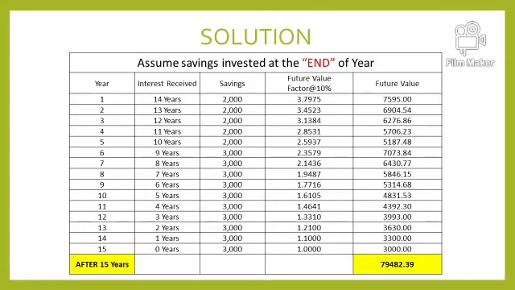So when you save 2000 rupees at the end of 2001, the year 2001 has already gone, so this 2000 will grow from 2002, 2003, 4, 5 till 2015. That means this 2000 rupees will grow for 14 years and we receive interest for 14 years. The next 2000 rupees which we are investing, we will receive interest for 13 years because we are investing at the end of 2002 and we will get it back in 2015.